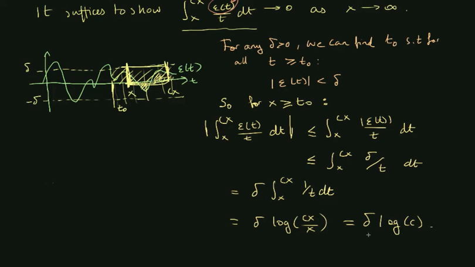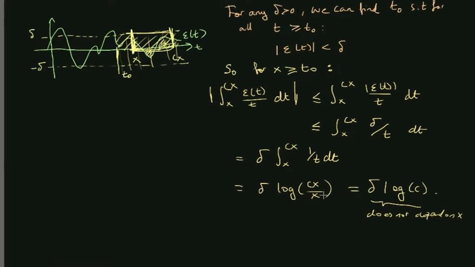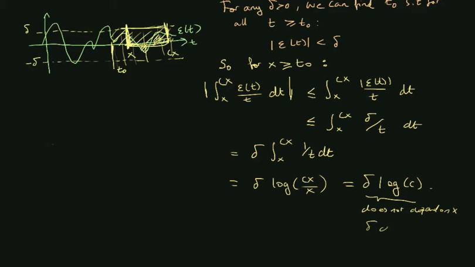And we can see that this expression does not depend on x, and also that delta was arbitrary. So we have shown that the integral here does in fact go to 0 as x goes to infinity.